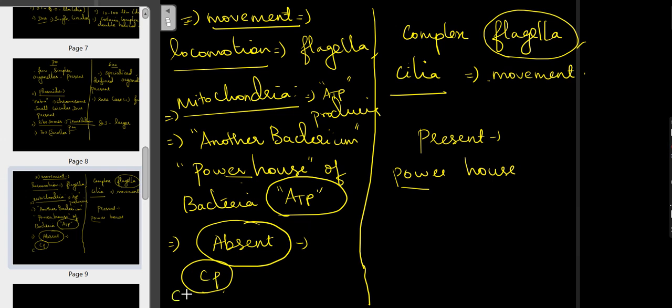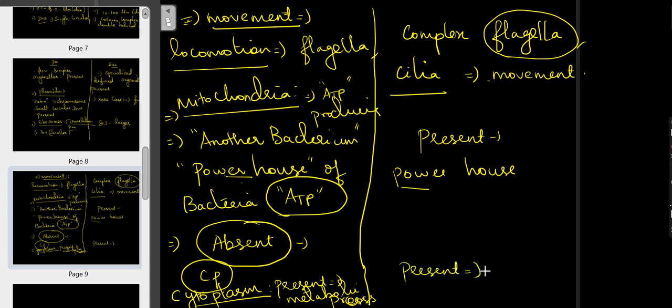Regarding cytoplasm, it is present and it is the site for all the metabolic processes in the case of prokaryotic cells.